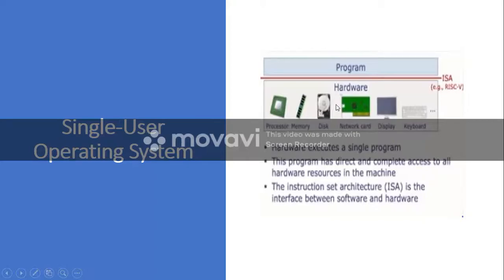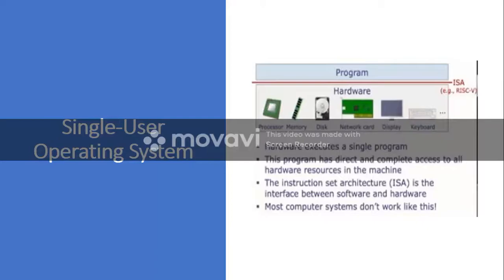Okay, and this program communicates with the hardware through an interface. This interface is called ISA, instruction set architecture. So through this interface it will communicate with the hardware. So this is how single user operating system works.